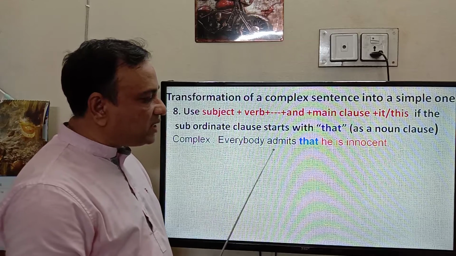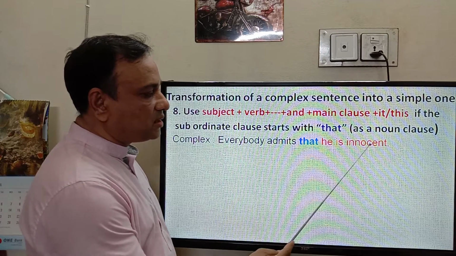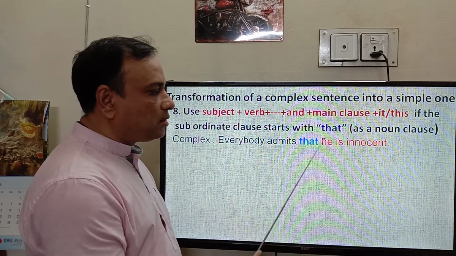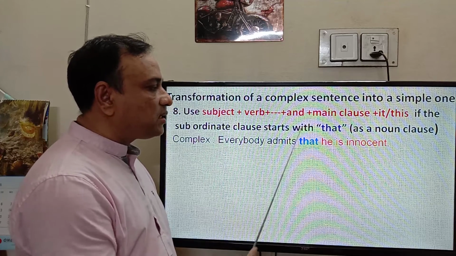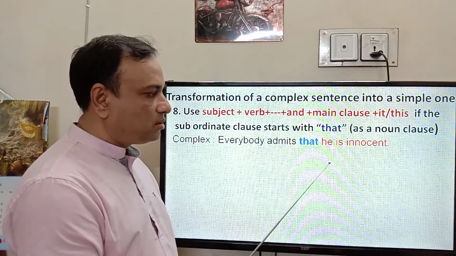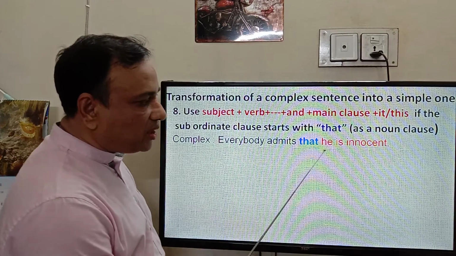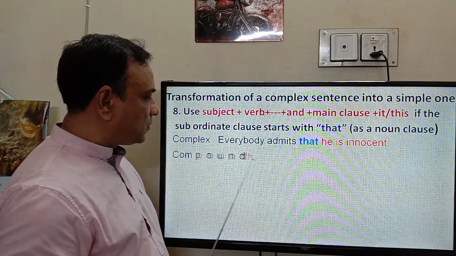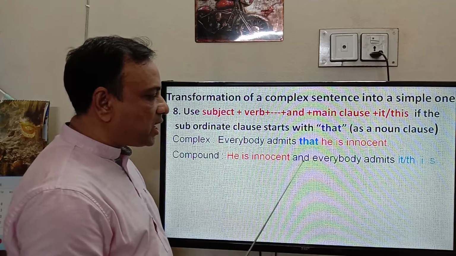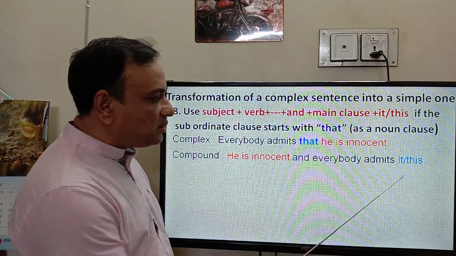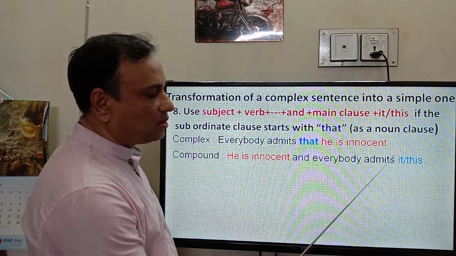Everybody admits that he is innocent. Here he is innocent is a noun clause and that acts as a connector. So at first we will write down he is innocent and everybody admits this or it.